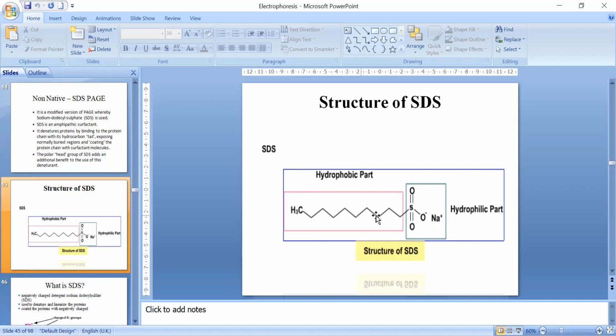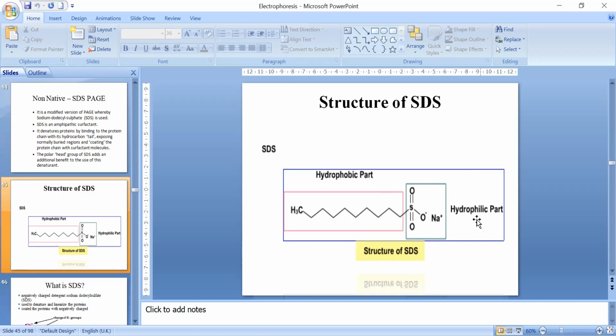Now this is the structure of SDS. So this is the hydrophobic part. Dodecyl means 12 methyl groups, and then you have this sodium attached to this sulfate molecule, right? So it has two parts. One is this hydrophilic part, sodium, which has an ionic bond with the sulfate, and then you have the hydrophobic chain.